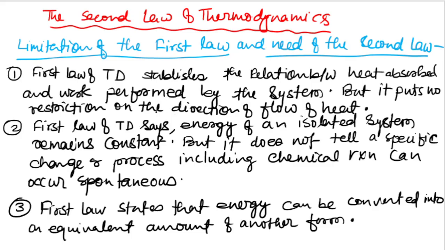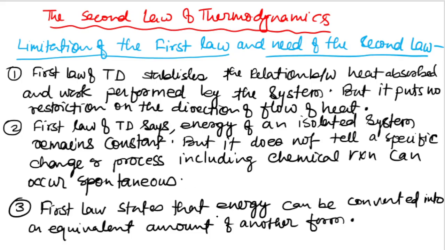It didn't tell about the direction in the first law of thermodynamics. And another limitation of the first law of thermodynamics: it says that the energy of an isolated system remains constant, but it does not tell whether a specific change or process, including a chemical reaction, can occur spontaneously. It didn't tell about the spontaneous process.